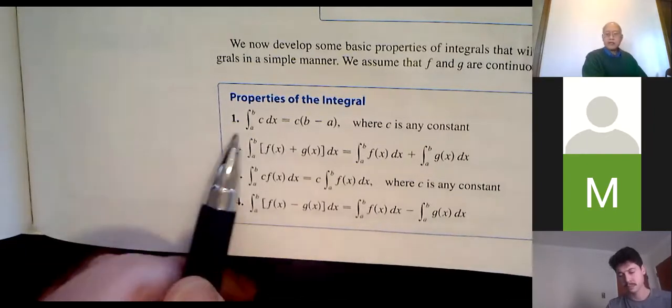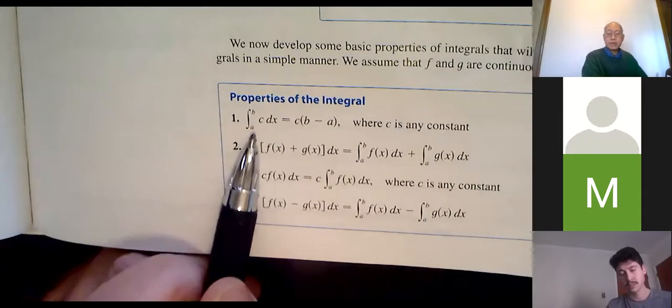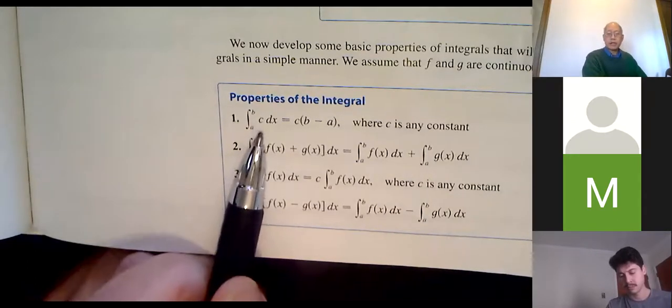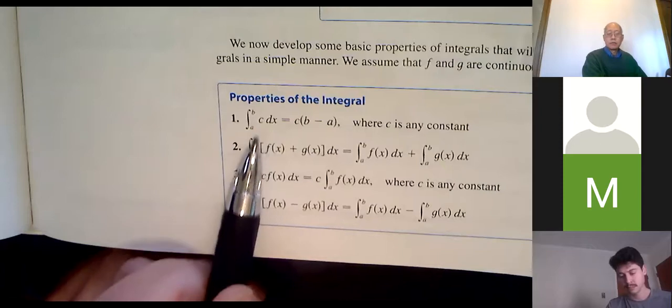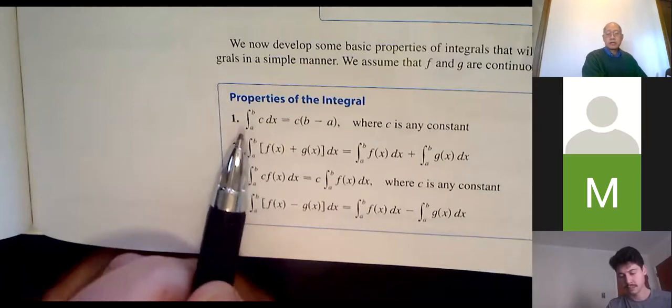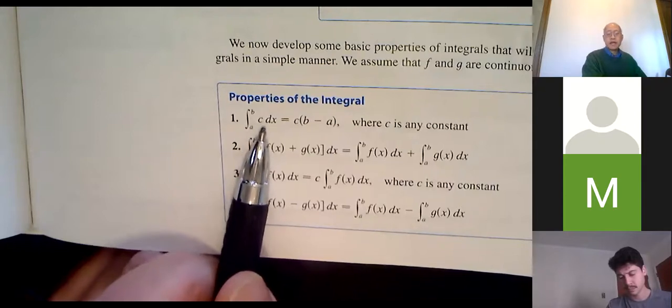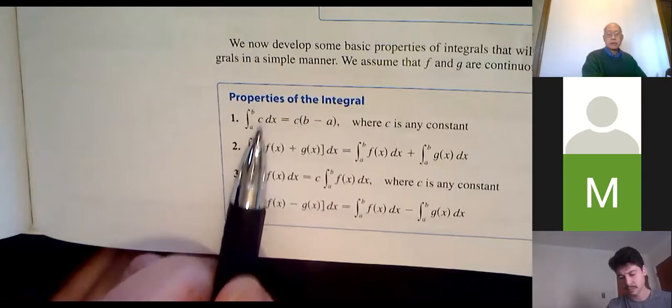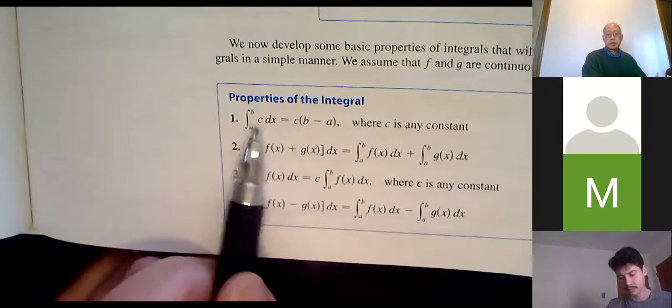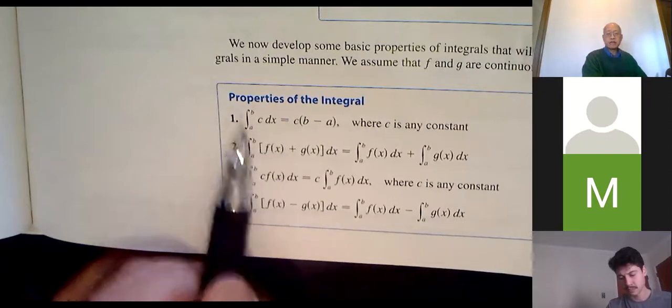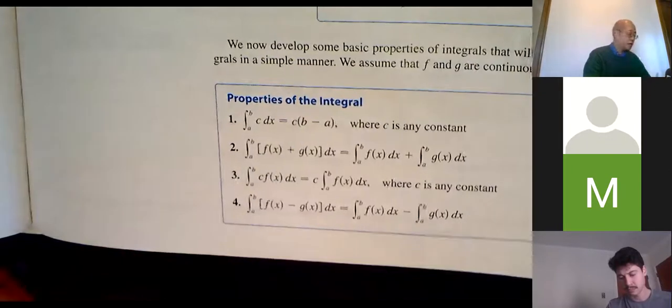Number 1, do you have to memorize it? Not really. You'll learn very quickly how to do something like that. I'll just mention that this is the integral of c dx. We're talking about base times height. So base times height would just be c times the length of the interval, which is b minus a.